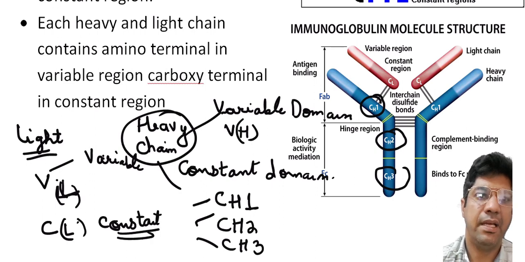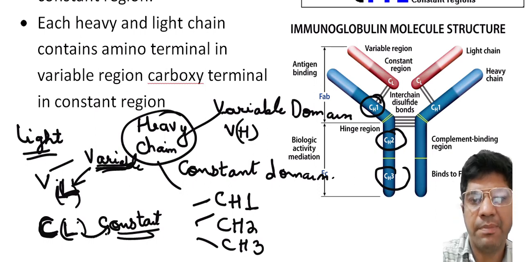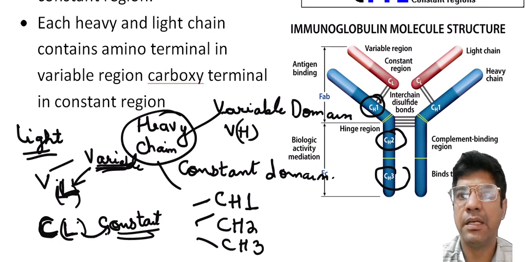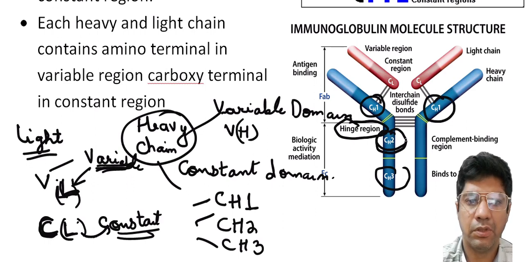VL stands for variable light chain and CL stands for constant light chain. Now remember the hinge region. This is the hinge region that is situated between CH1 and CH2.